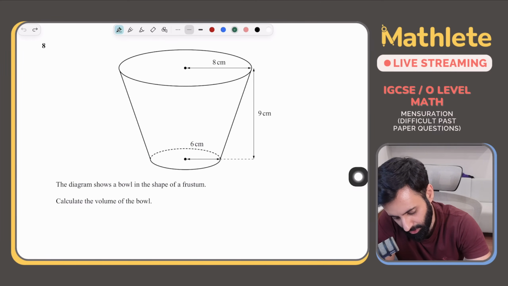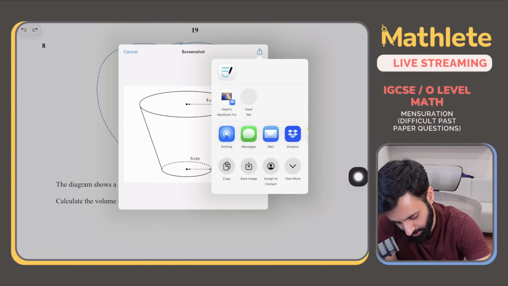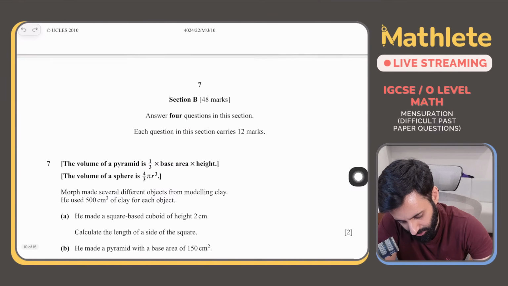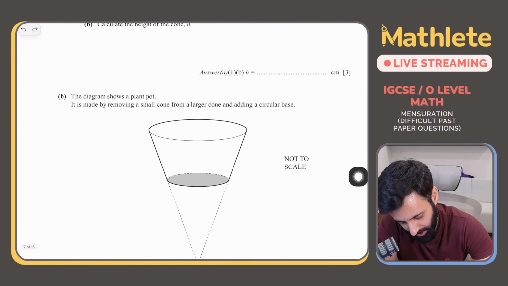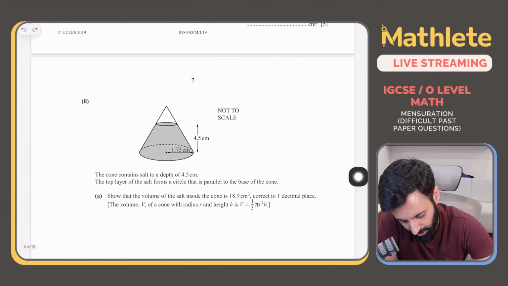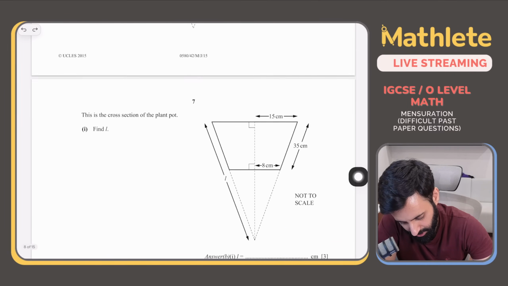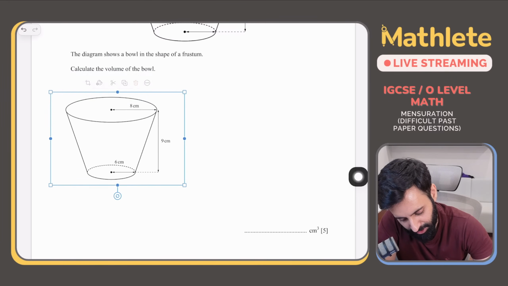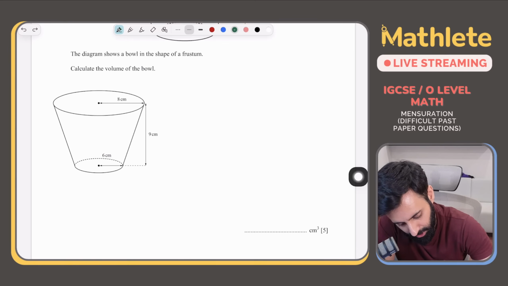ठीक है? एक काम करते हैं, इसका ज़रा स्क्रीनशॉट लेते हैं. This question is tricky because normally when you have a frustum, the question deliberately shows you the entire cone so that you have an idea. Just for example, यहाँ पे, they've shown you the whole process of making a frustum. Okay, here also you can see the whole process of making a frustum. ठीक है, whereas here they're like, ये shape है, find the volume, that's it. It's more like an in-your-face question. So yeah, no problem. We've solved enough questions now to know what to do. So let's do that.